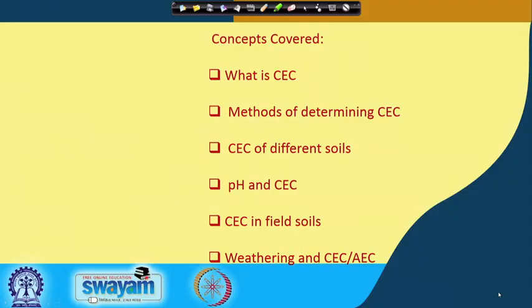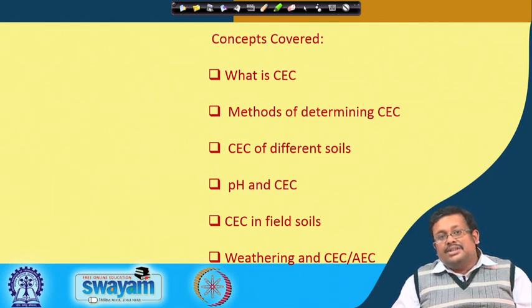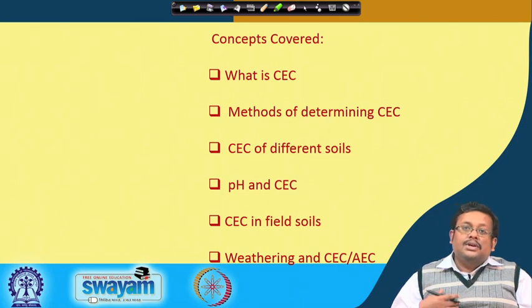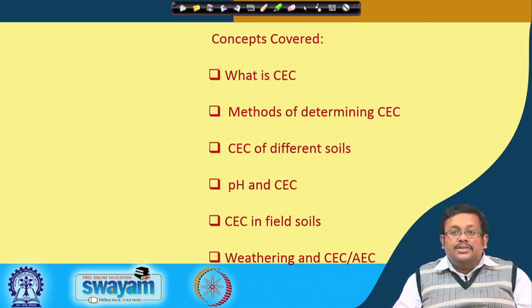The first question that comes to our mind is, what is cation exchange capacity? This is the first concept which we will cover today, and then the rest of the topics are methods for determining the cation exchange capacity, then cation exchange capacity of different soils. We will discuss the relationship between pH and cation exchange capacity, then the CEC in field soils, and also we will try to see the relationship between different weathering intensity and cation exchange capacity as well as anion exchange capacity. So, let us start our discussion.